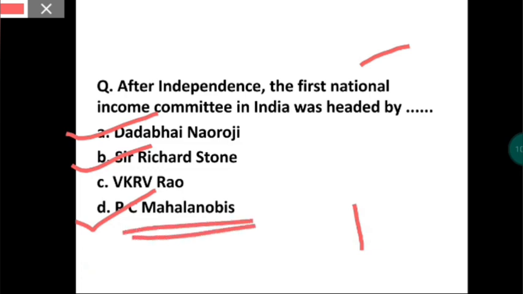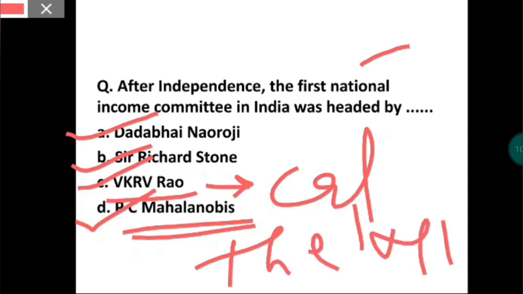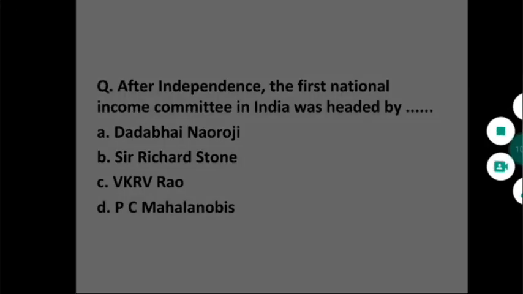And V.K.R.V. Rao is the first who actually calculated the national income using a scientific method. Okay, so let's move on to the next question.